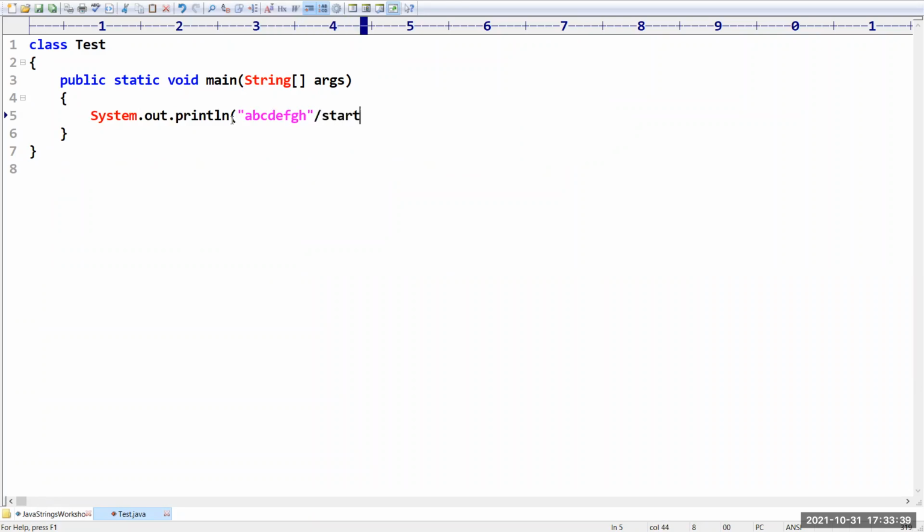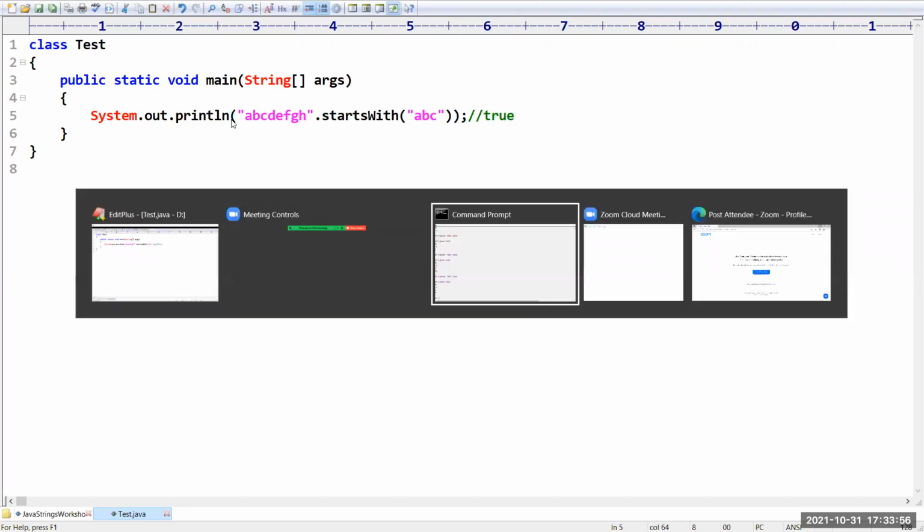Dot starts with. Sir, I want to check whether it is starting with ABC or not. Is it going to start with ABC or not? Yes, we are going to get a true. If you want, you can cross check.